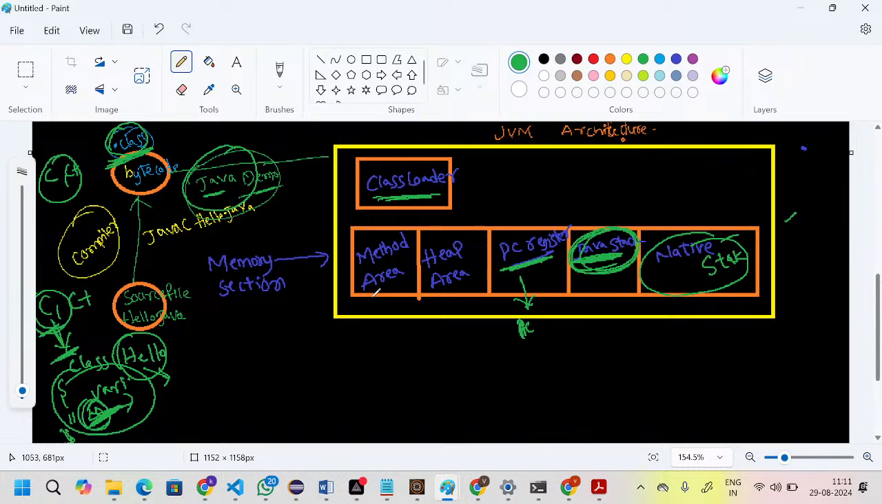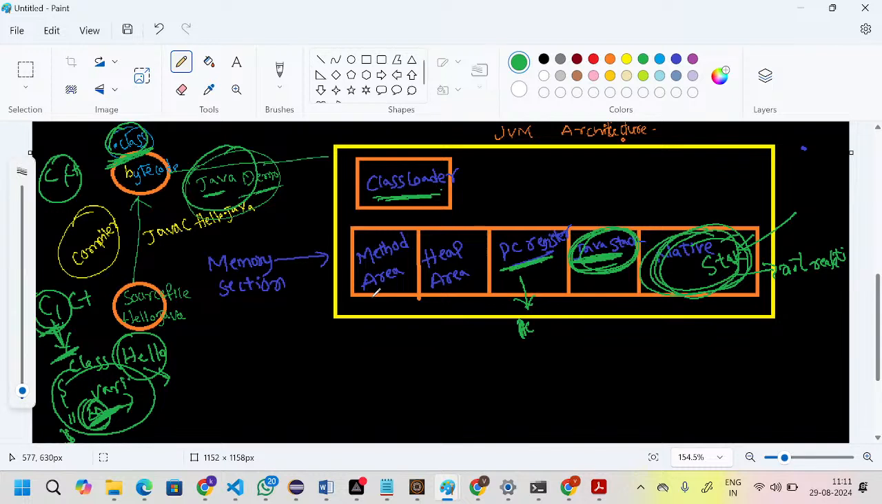Native languages means not related to Java. You can run C language also. So that's why they provide some libraries here. If you write any C programming or C language code, that code will be stored in the native stack. Okay, this is clear as of now.